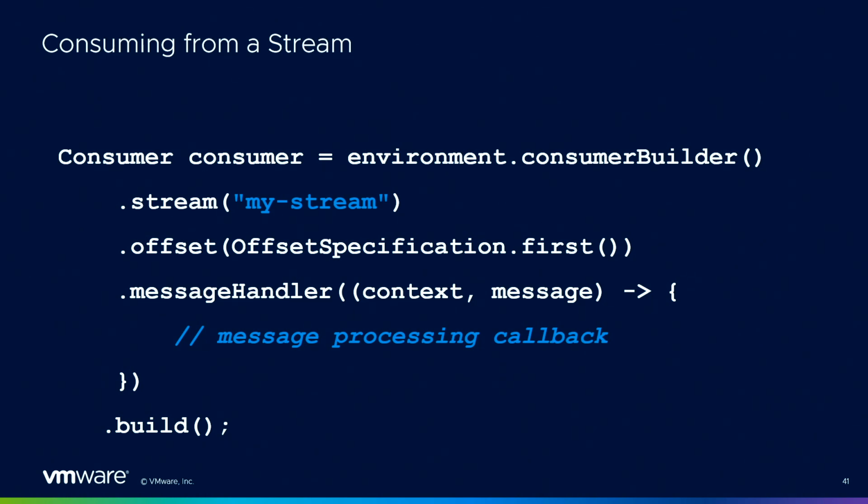For consuming something, you start from the environment. You specify the stream you want to consume from. By default, you consume from the very end of the stream. In this case, I chose to start from the beginning, and you provide the callback to process a message. And again, that's it. You don't have much else to do. We try to make the API as simple as possible for the application developer and avoid having to know a lot about the protocol.